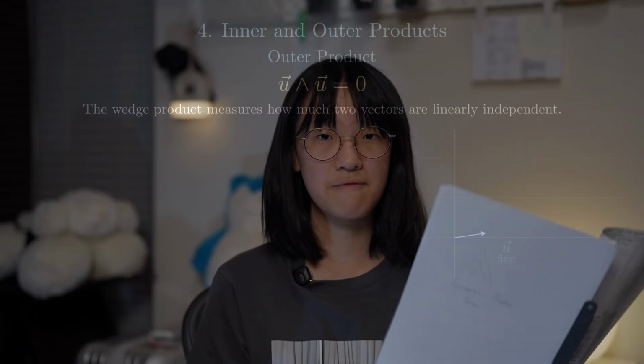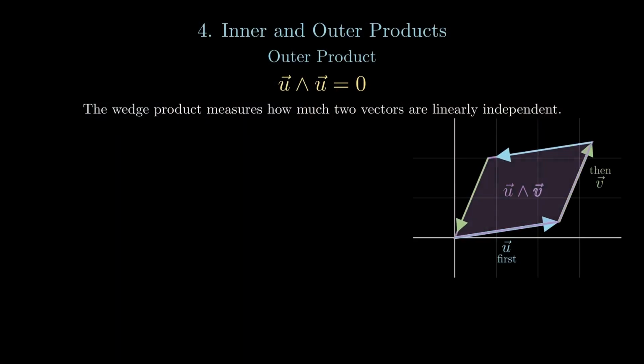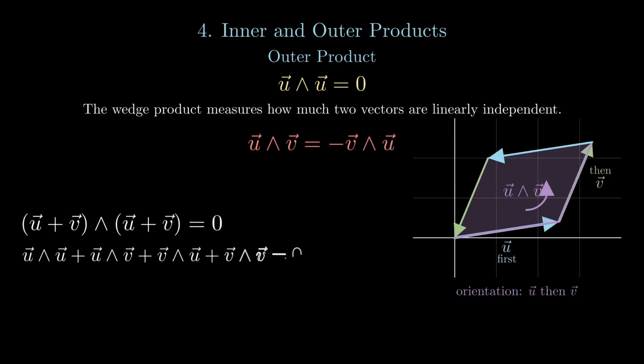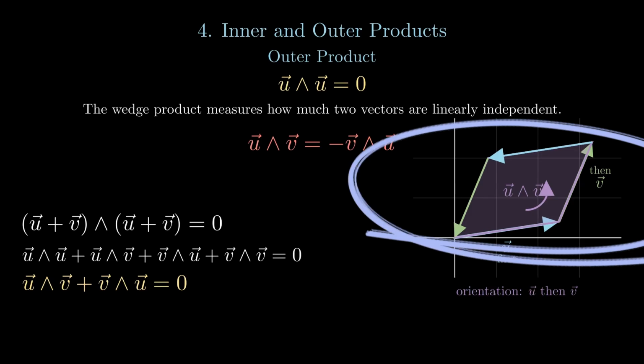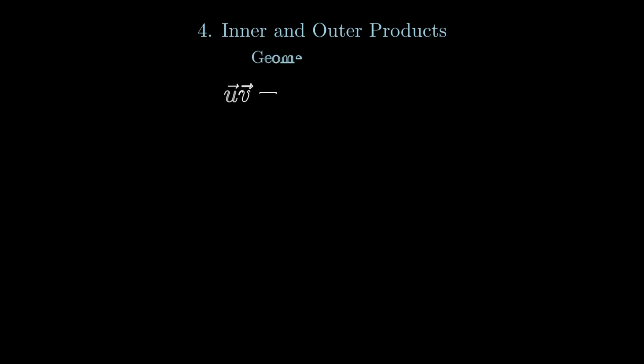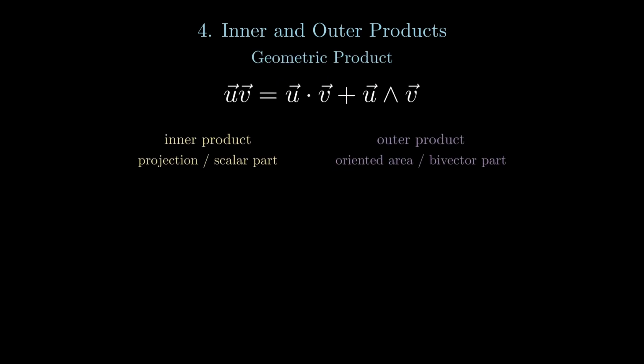We have a very special rule for this product because it doesn't have the commutative law for multiplication. For vectors U and V in the geometric algebra, we have U wedge V equals negative V wedge U. This is called anti-commutative law. One of the definitions of the wedge product is the parallelogram definition. An outer product of two 1 vectors gives us something called a bivector, which can be considered a parallelogram. The geometric product, which is very famous in geometric algebra, is defined by inner product plus outer product.